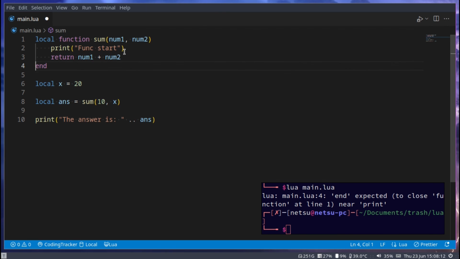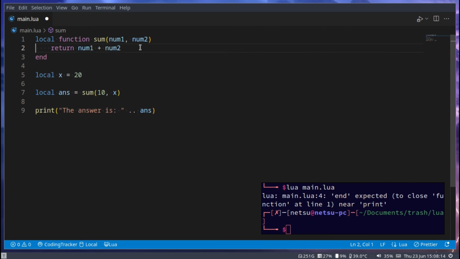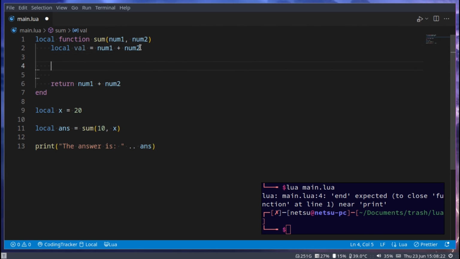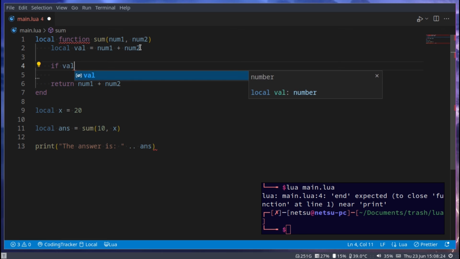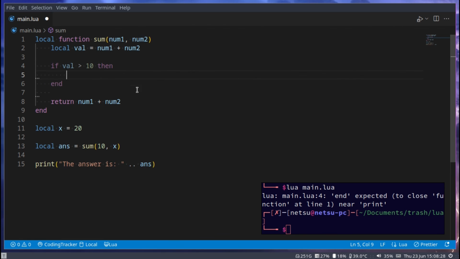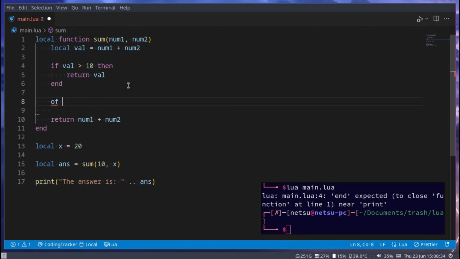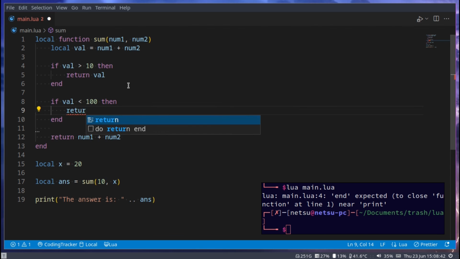But this doesn't limit you as much as you think it would. Let's go here and say local val equals num1 plus num2. If val is more than 10, then return val. If val is less than 100, then return negative val.